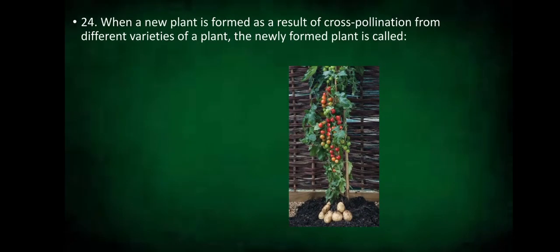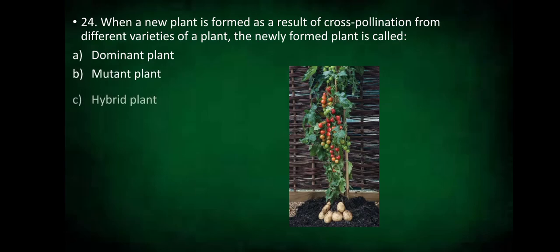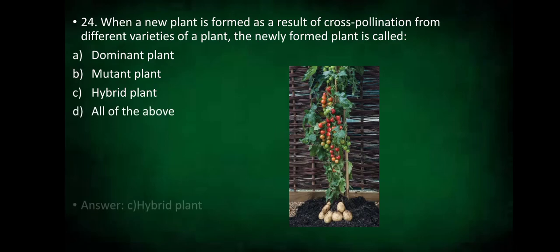Our 24th question. When a new plant is formed as a result of cross-pollination from different varieties of plants, the newly formed plant is called. So you can see over here it's a tomato plant. Along with it, it has given us potatoes also. The same plant has given both tomato and potato. So option A, it's a dominant plant. Option B, mutant plant. Option C, hybrid plant. Or is it all of the above? Children, the answer is it's a hybrid plant.